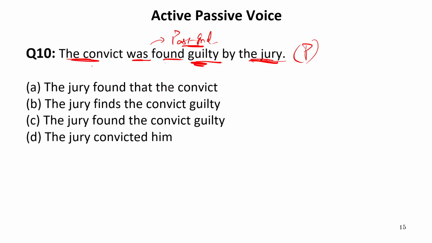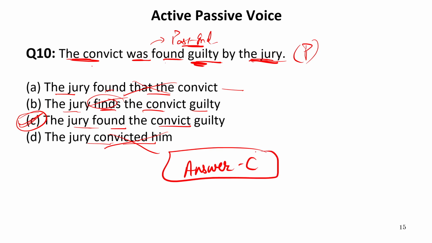Now let us see the options. "The jury found that the convict." The jury finds the convict guilty. The jury found the convict guilty. The jury convicted him. So this sentence will be incorrect. The first sentence will be incorrect. "Finds" refers to present tense, so this is also incorrect. The remaining option is C, which is the required option. So our answer is C. The correct sentence will be: the jury found the convict guilty. This will be the correct active voice of the given sentence. Now let us move to the next one.